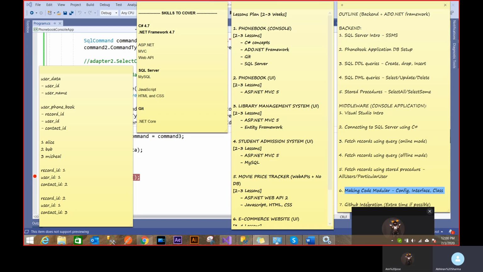And I'll make sure that I do an installation from the beginning, so that you know, and then you can try it on your own, and we'll try to make sure that you are able to push code also. So we can do that parallelly, the GitHub thing. Right now I'll just focus on this modular thing.